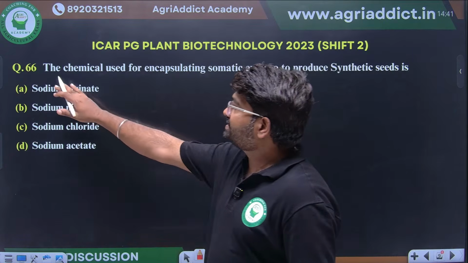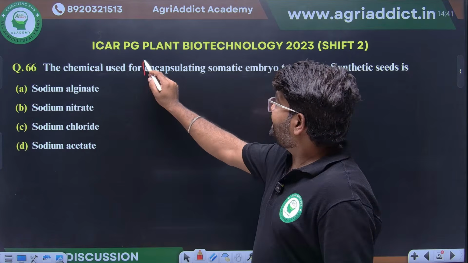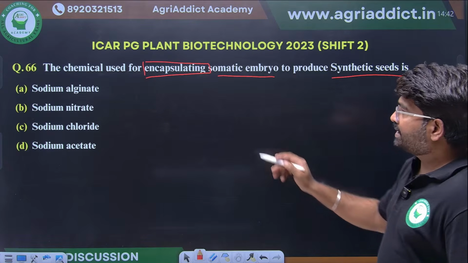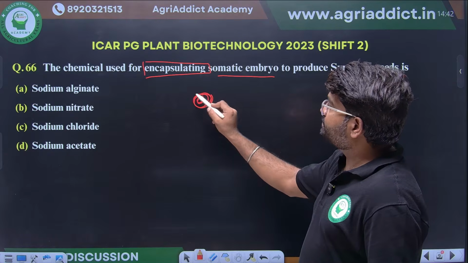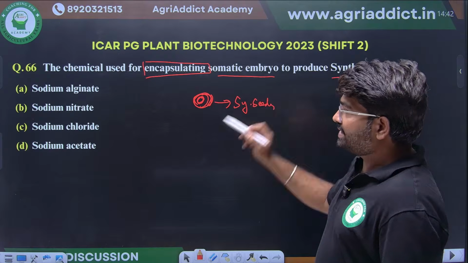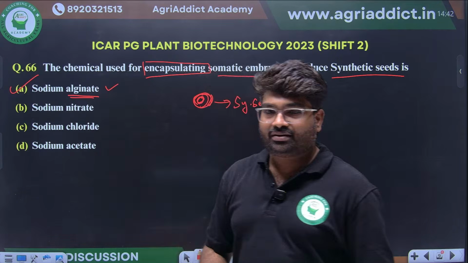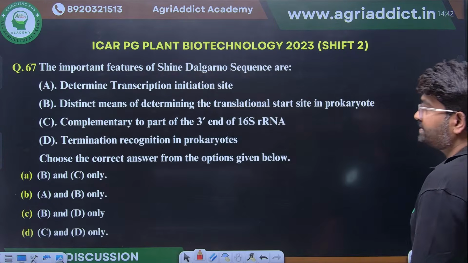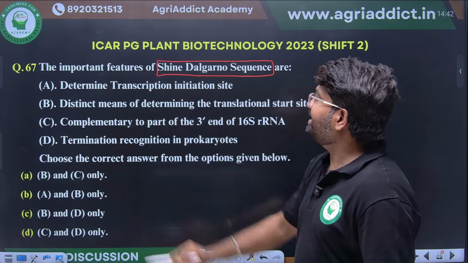Next, about tissue culture only. The chemical used for encapsulating somatic embryos to produce synthetic seeds. If somatic embryos are there, what are the chemicals used to encapsulate them to form synthetic seeds? Excellent. Sodium alginate. This is the commonly used chemical for encapsulating the seeds.